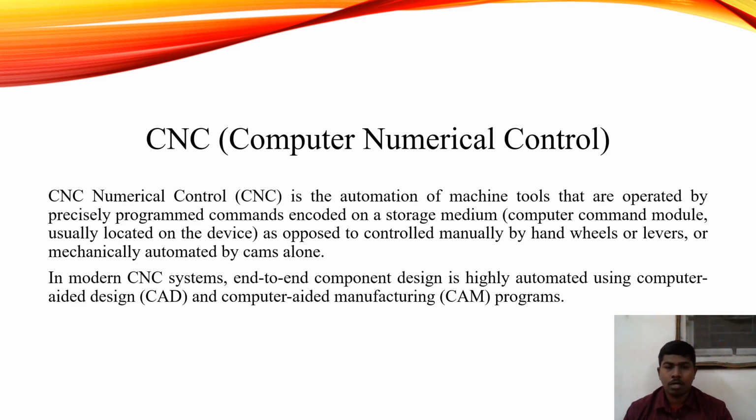CNC, Computer Numerical Control. CNC stands for Computer Numerical Control, and these machines play an important role in the manufacturing industry. The complex machines are controlled by computer and provide a next level of efficiency, accuracy, and consistency that would be impossible to achieve through a manual process. In modern CNC systems, end-to-end component design is highly automated using computer-aided design and computer-aided manufacturing programs.